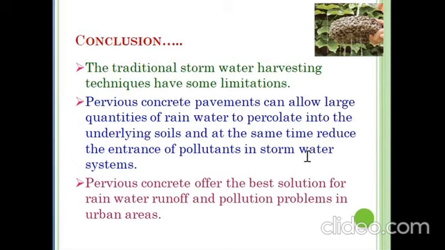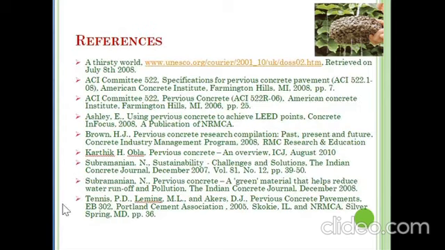Pervious concrete pavements can allow larger quantities of rainwater to percolate into the underlying soils and at the same time reduce the entrance of pollutants in stormwater systems, and also it will reduce the load on the stormwater treatment plants. Pervious concrete offers the best solution for rainwater runoff and pollution problems in urban areas. With this, I conclude my presentation.